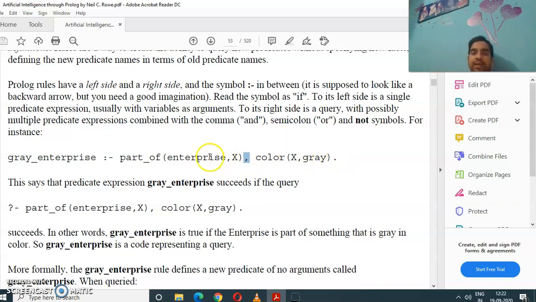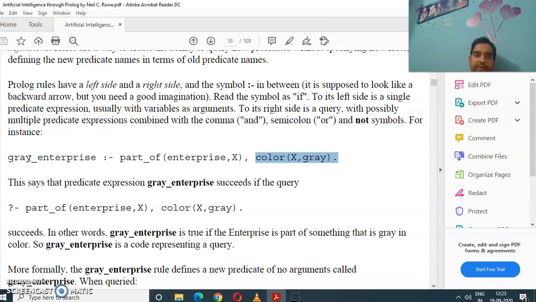So if enterprise is the part of X and X is gray, then definitely gray enterprise will be true. If the knowledge base gives us both statements as true, then it will be established that the color of the enterprise is gray.